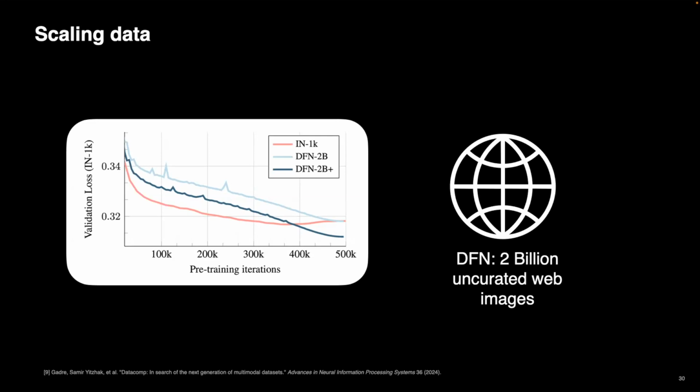And we find that if you do a mixture similar to LLMs, where we upsample Wikipedia, the clean set, we upsample it. In this case, for DFN plus ImageNet, 80% of the time we sample from DFN, and 20% of the time we sample from ImageNet. And we see that this actually beats both. This gets the best of both worlds. We scale without overfitting, and we have very good coverage.